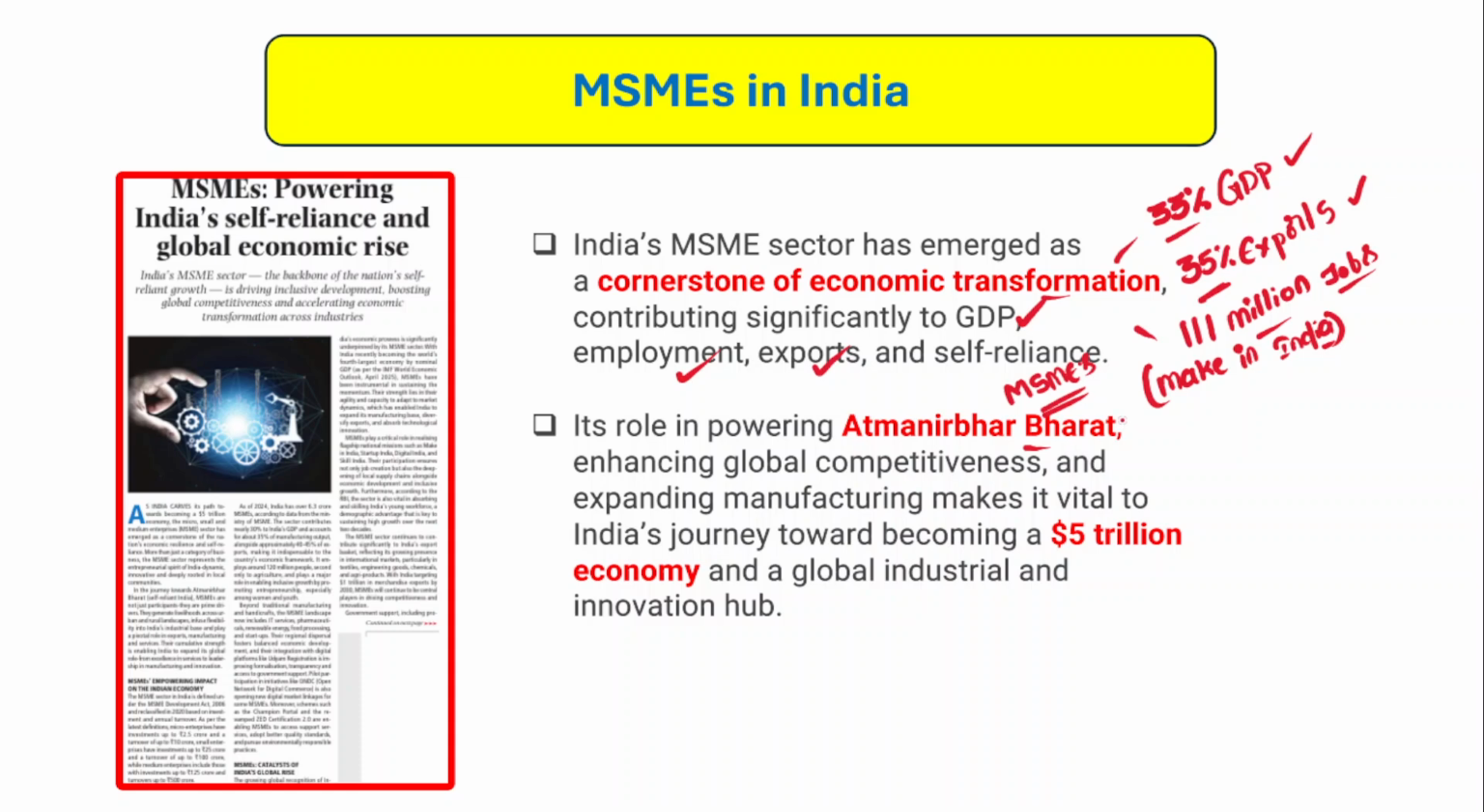If India achieves self-reliance, right? MSMEs have a large role to play to achieve the objectives of Atmanirbhar Bharat. Thereby it enhances economic competitiveness, it expands manufacturing, making it vital to India's journey towards becoming a $5 trillion economy and a global industrial and innovation hub as well, right? So therefore, MSMEs in India would play a very important role.